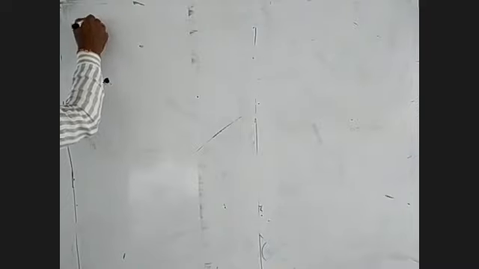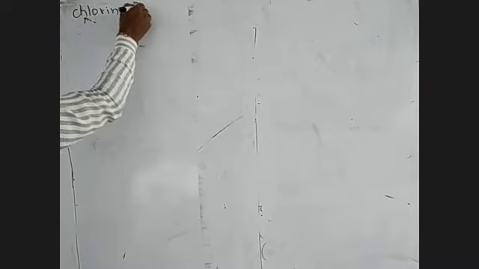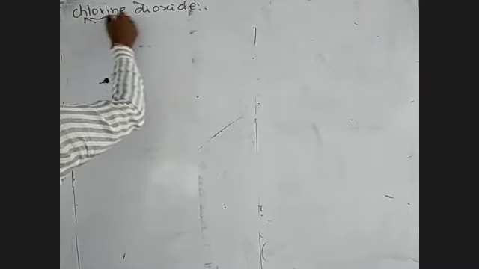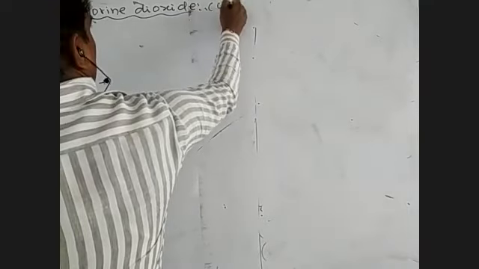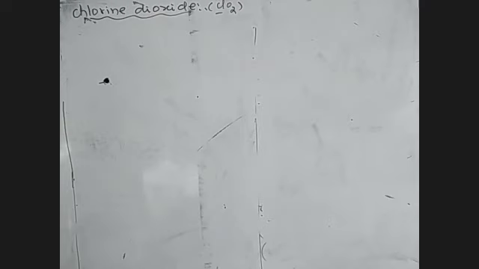Next, oxides of chlorine, that is chlorine dioxide, ClO2. The oxidation state of chlorine is +2. In chlorine dioxide, the oxidation state of chlorine is taken as +2.